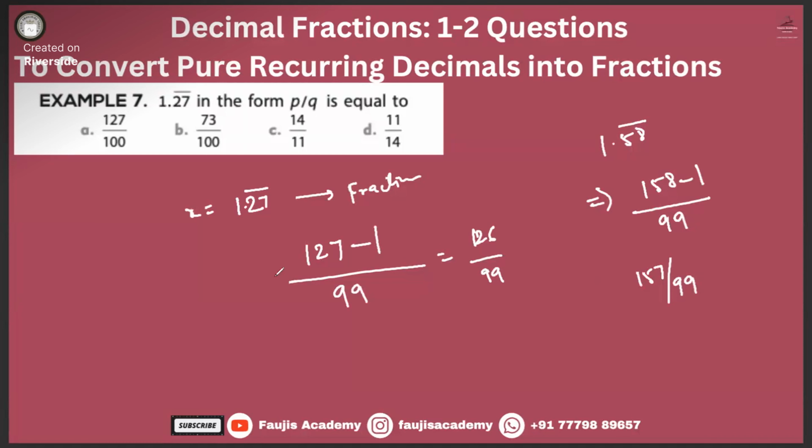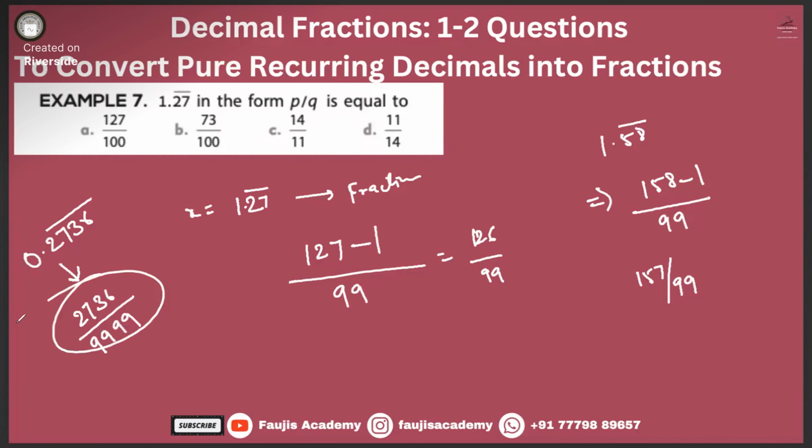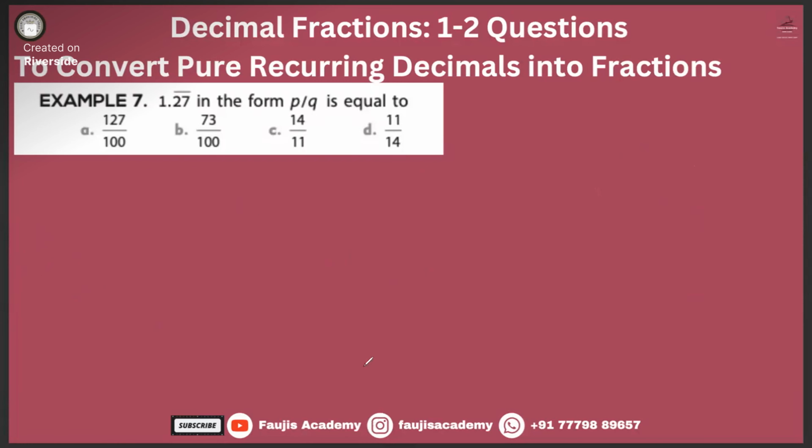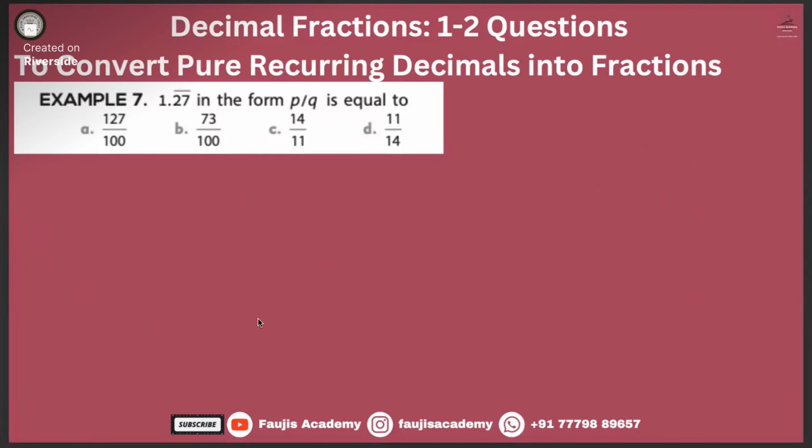Got it? Now if I ask you, let us say, 0.2736 bar, how will you write? 2736 minus 0. Minus 0 means there's no point in writing that. Divided by 4 times 9. That's it. Janagraj, got it? Yes, sir. Let's move on to the next.